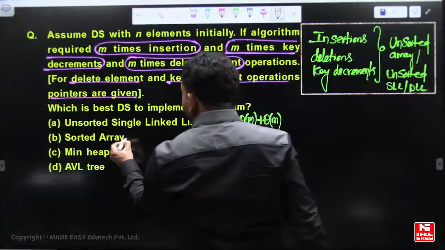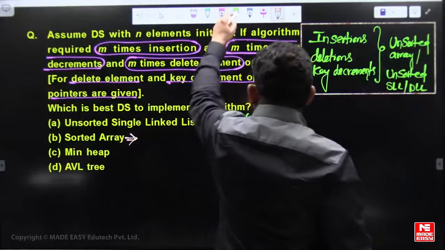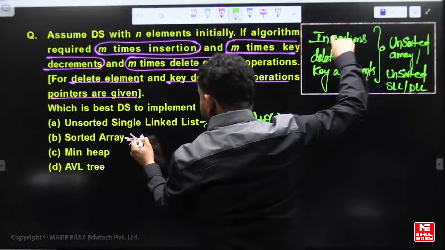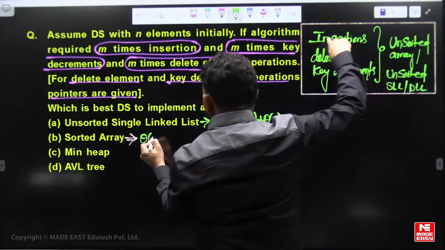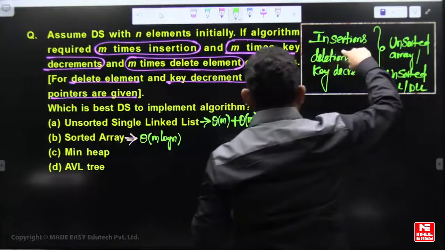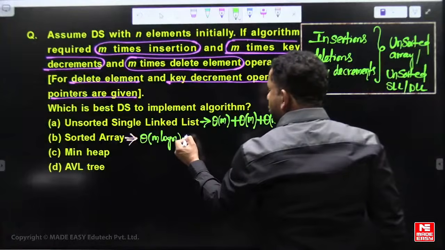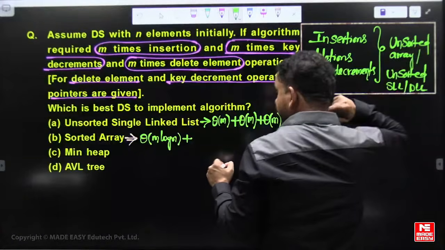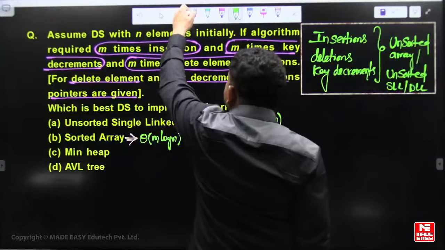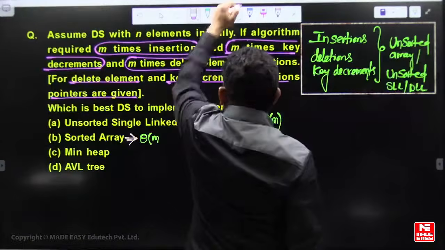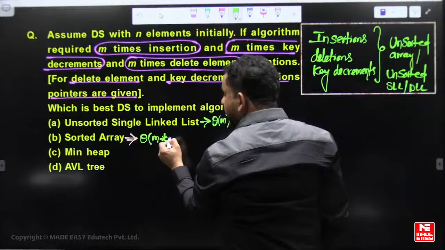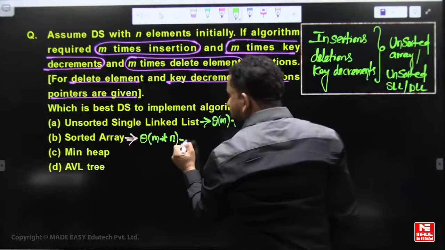Now if you go for a sorted array, sorted lists are not efficient for these operations because of the sorted order. One insertion takes log n time, so m insertions become m log n time. One deletion takes n time, so m times n, not log n, because array shifting is required. One insertion requires n time, repeated m times.